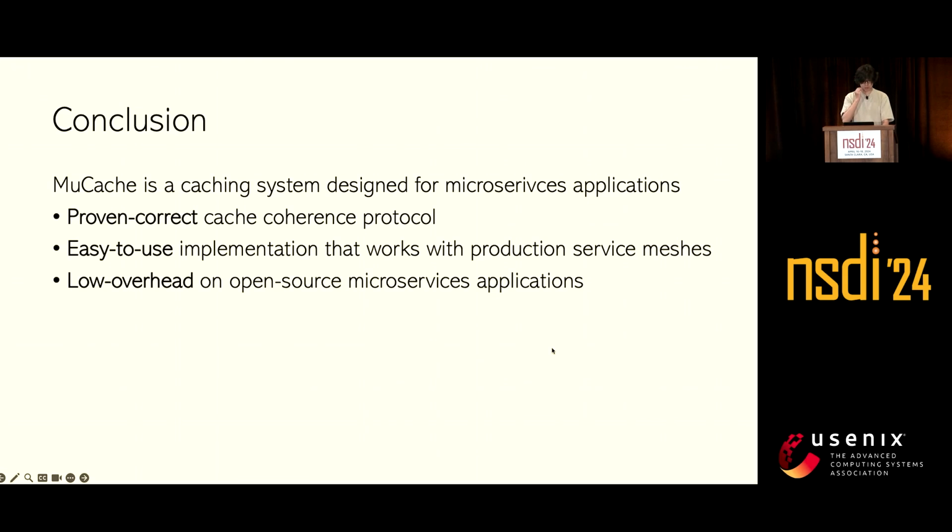So to conclude, MuCache is a caching system designed for microservice applications. It has a proven correct protocol, it's easy to use, it works with production service meshes, and it has low overhead on the critical path.